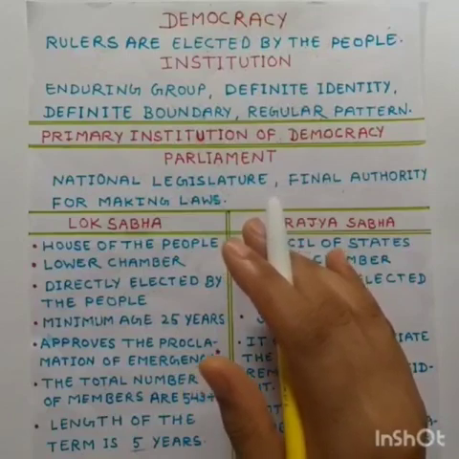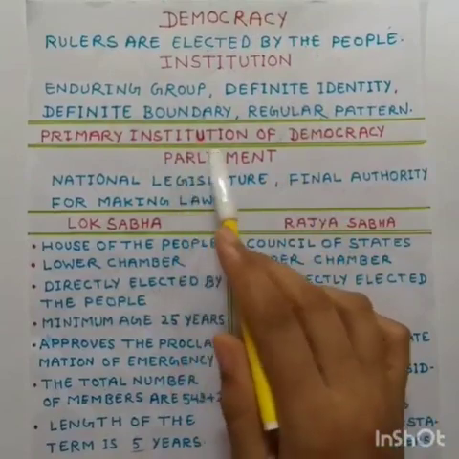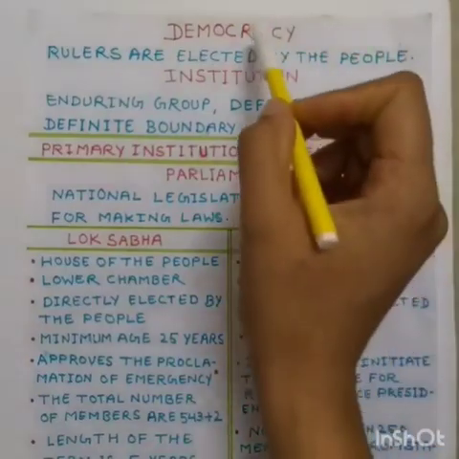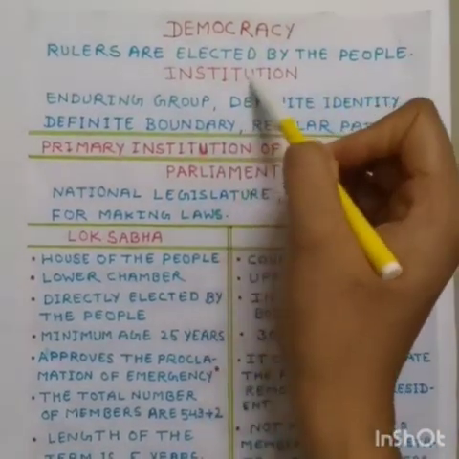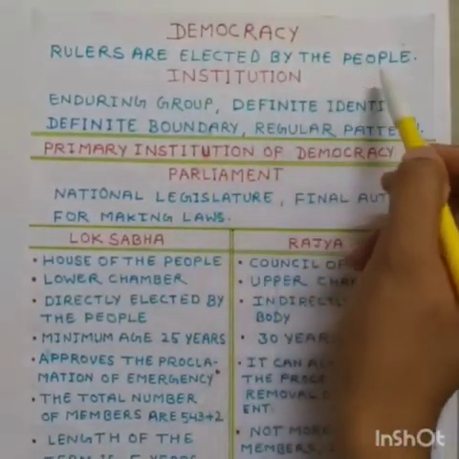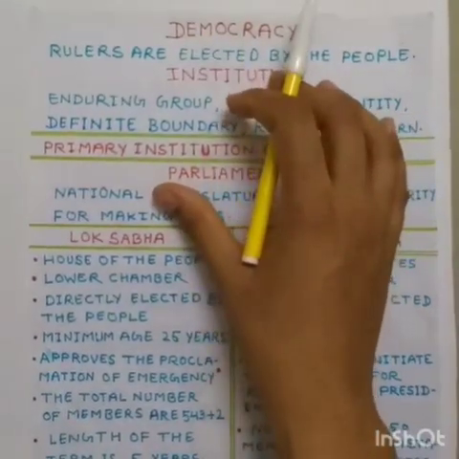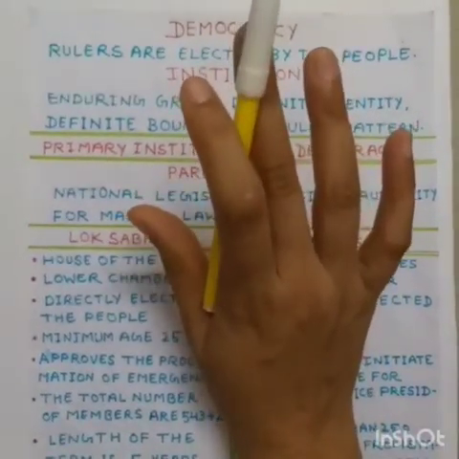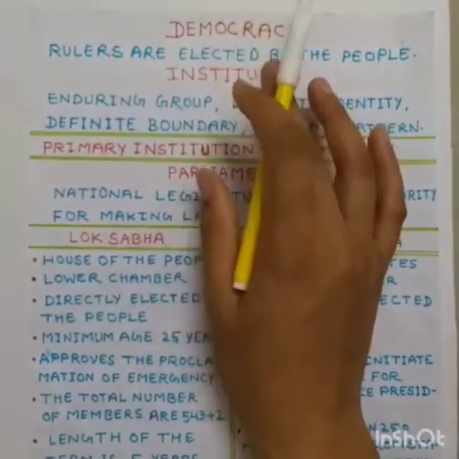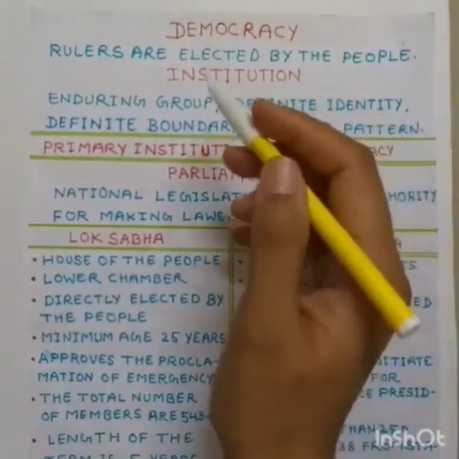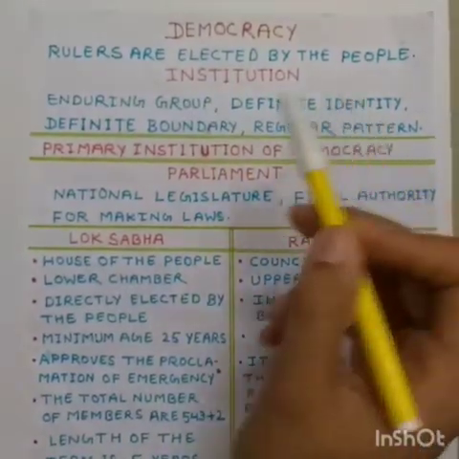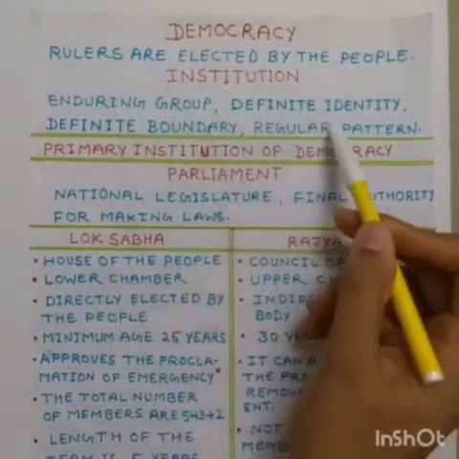So without wasting time, let's start the topic, primary institution of democracy. To understand primary institution of democracy, we have to know what is democracy and what is an institution. So what is democracy? Democracy is a form of government in which rulers are elected by the people. So they have the right to choose their rulers and they have the choice to change them also. For example, India. Now, coming on institution, it is regarded as an enduring group which has definite identity, definite boundary and a regular pattern.